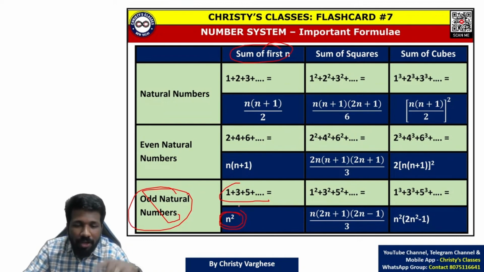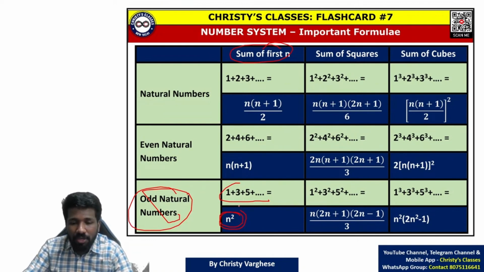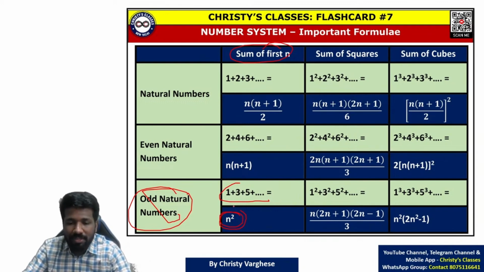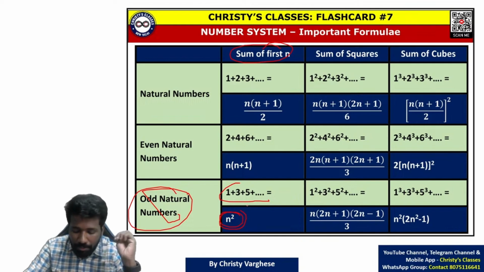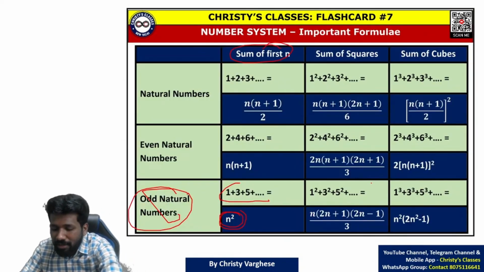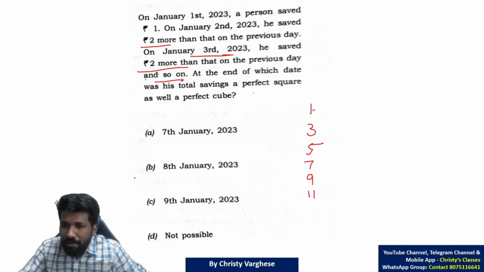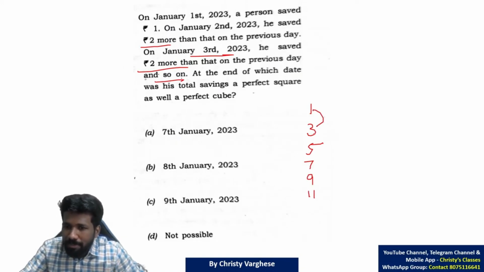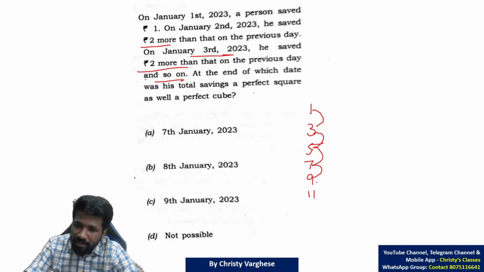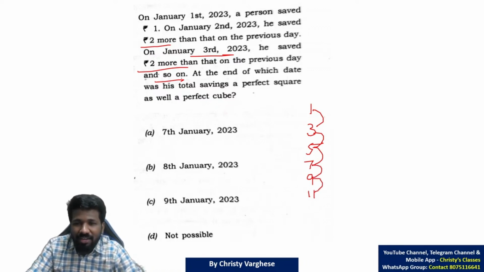If you don't know this formula, you have to go for the arithmetic progression sum of n terms formula, n by 2 into (a plus l) or n by 2 into (2a plus (n minus 1)d). But that will be time consuming. Instead, use this. 1 plus 3 is 2 square. 1 plus 3 plus 5 is 3 square. 1 plus 3 plus 5 plus 7 is 4 square. 1 plus 3 plus 5 plus 7 plus 9 is 5 square. So it is just squares we understood.